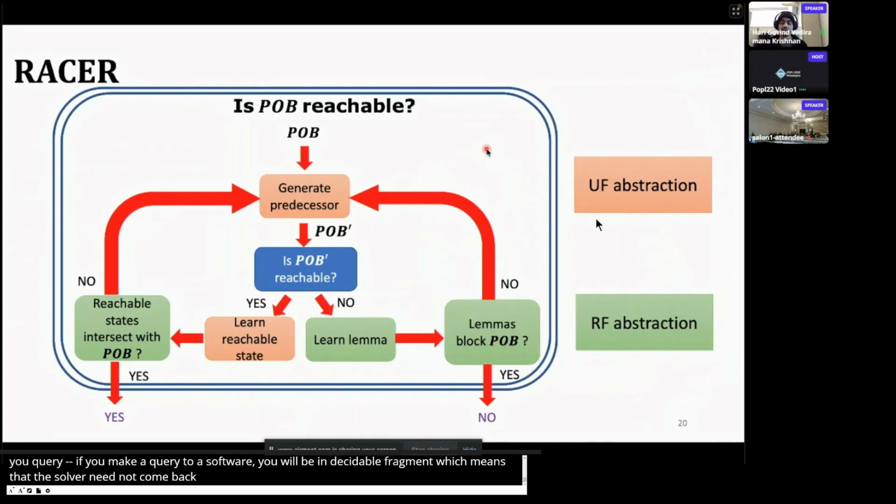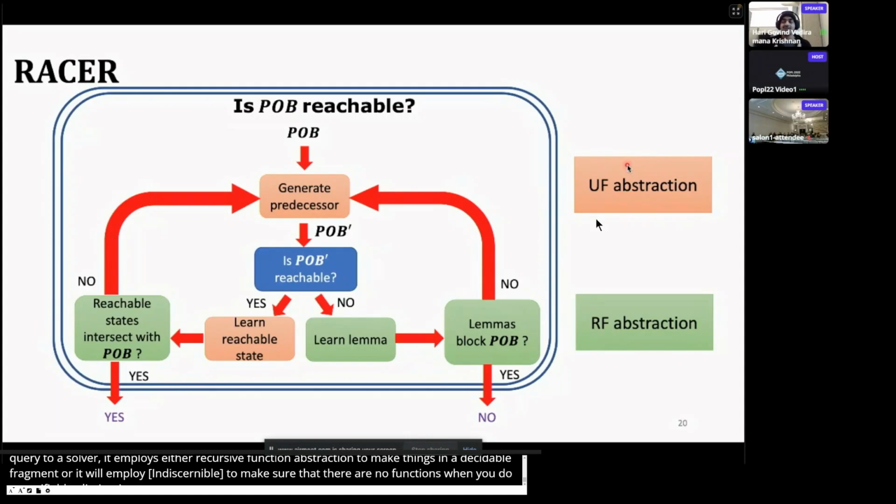So Racer smartly employs the two abstractions that we talked about earlier in order to prevent us from being in an undecidable fragment. Whenever Racer makes a query to an underlying SMT solver, it employs either a recursive function abstraction to stay in a decidable fragment, or it employs uninterpreted function abstraction to make sure that there are no uninterpreted functions when you do quantifier elimination.